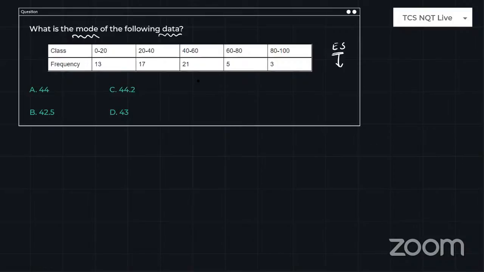So let's just look here, guys. What is the formula for mode? If you know the formula for mode, the problem seems very easy and you can complete it in just below 1 minute. Trust me. Let's look into the solution now.